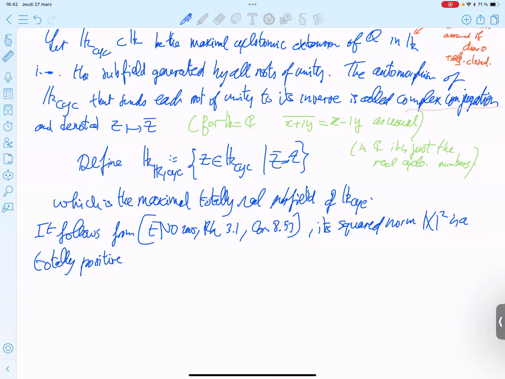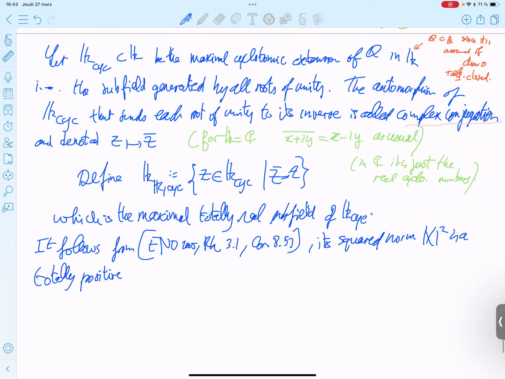So maybe this definition of complex conjugate makes sense too, because it may correspond to, say, totally real, because maybe the numbers here are real and all the Galois conjugates are real. Maybe.